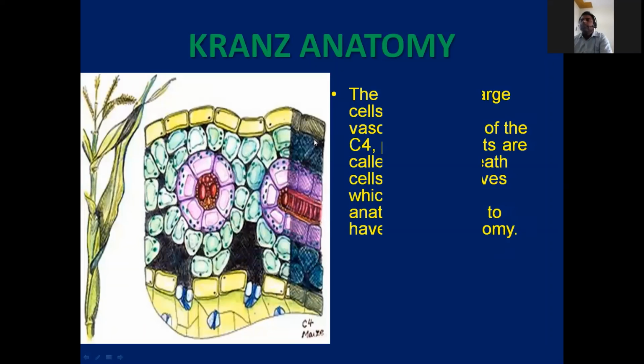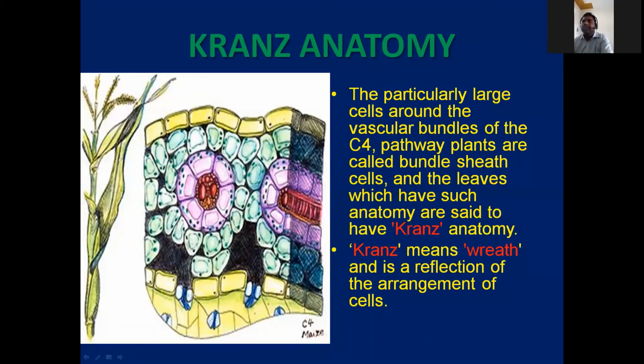And the dark reaction in C4 plants has the specialty of Kranz anatomy, which has both mesophyll cells and bundle sheath cells. They take CO2 and increase the concentration of carbon dioxide in the form of malic acid. That malic acid enters into the bundle sheath and goes for the C3 cycle. And that's why this is a specialty. By having Kranz anatomy, specialized cells, they avoid photorespiration when compared to C3 plants. Why? Because, as I already told you, the Rubisco enzyme is not there in mesophyll cells. It is present in bundle sheath cells.